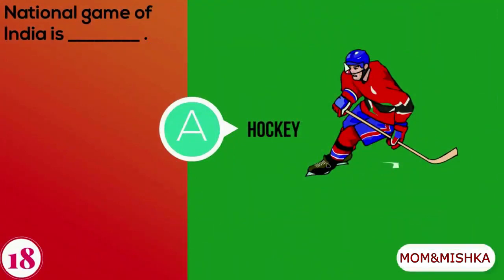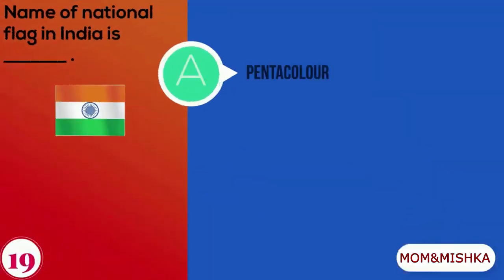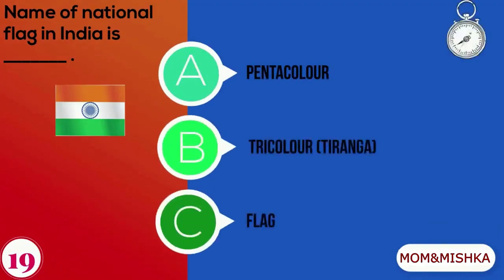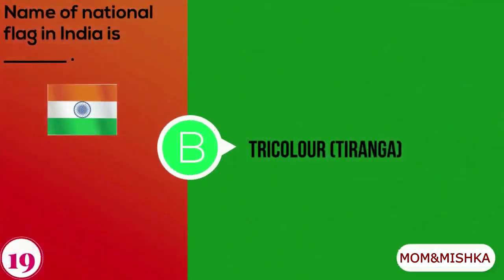National game of India is hockey. Name of national flag in India is A. pentacolor, B. tricolor, Tiranga, C. flag. Name of national flag in India is tricolor, Tiranga.